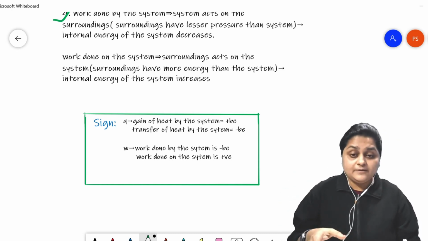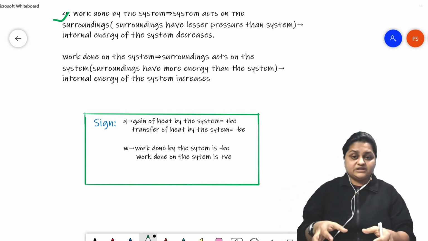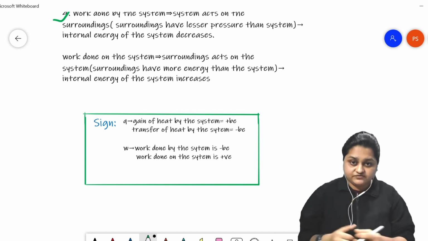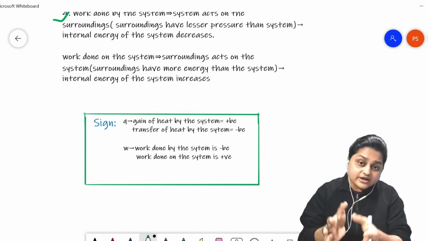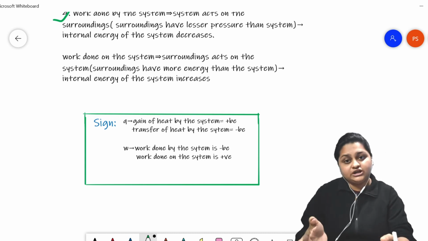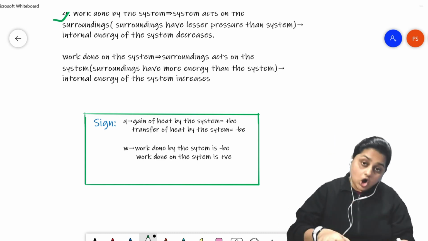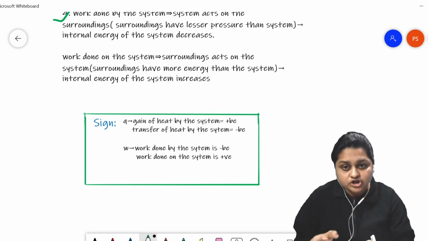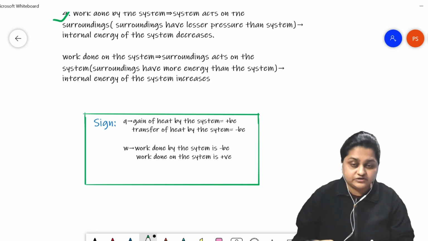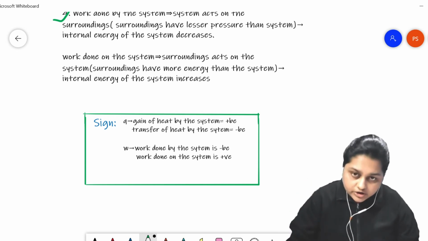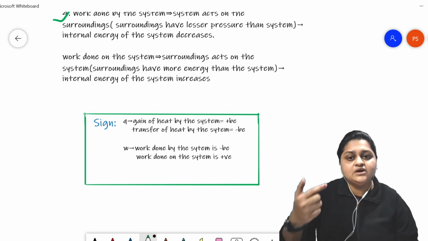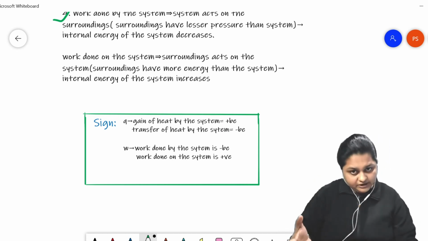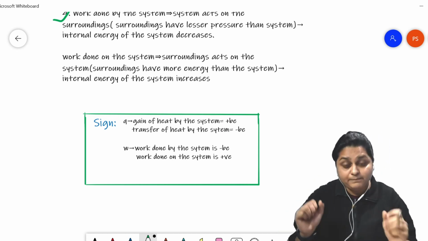Or maybe only one of them is present, like the system and surroundings only have a temperature difference. In that case, work energy will not be exchanged, only heat energy will be exchanged. Or maybe the system and the surroundings have only a pressure difference, not a temperature difference. In that case, only work energy will be transferred, not heat energy. But all three scenarios are possible.